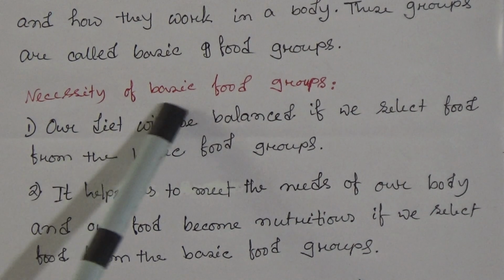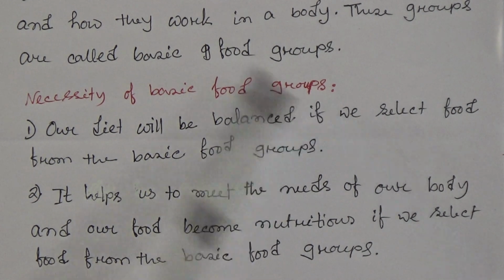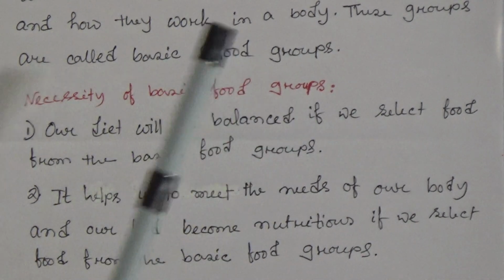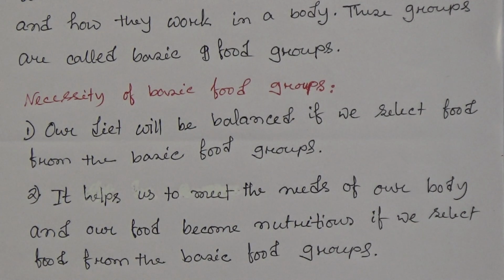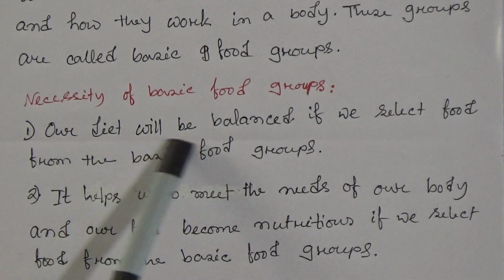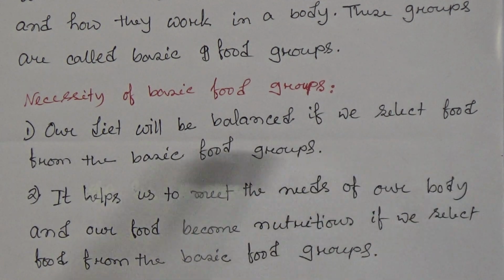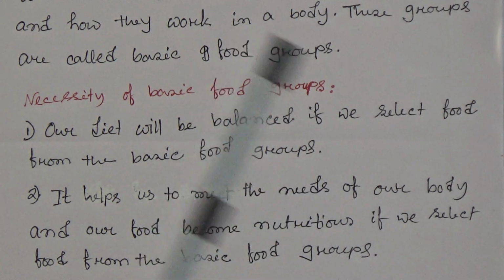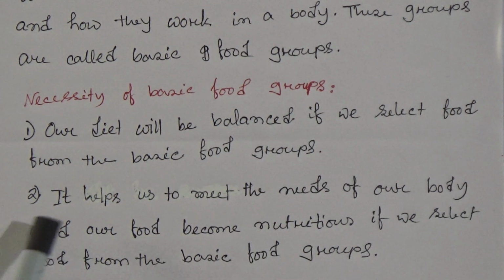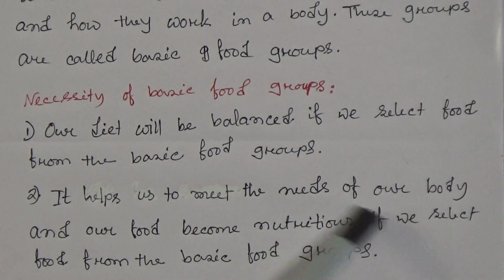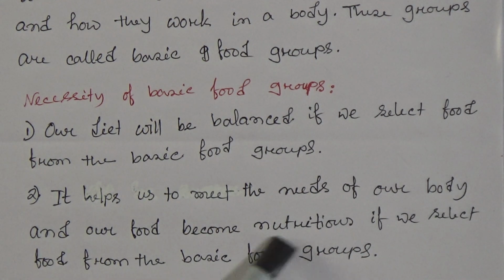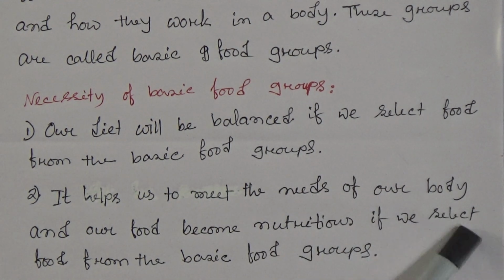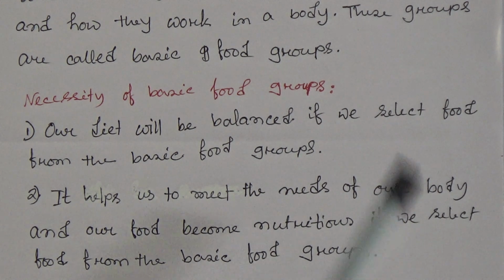Now, necessity of basic food groups, that means how can these food groups help us? Number 1, our diet will be balanced if we select food from the basic food groups. Number 2, it helps us to meet the needs of our body and our food becomes nutritious if we select food from the basic food groups.